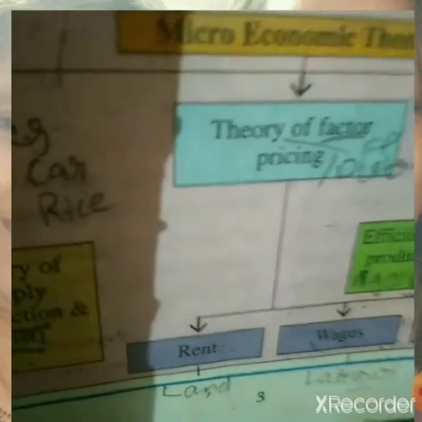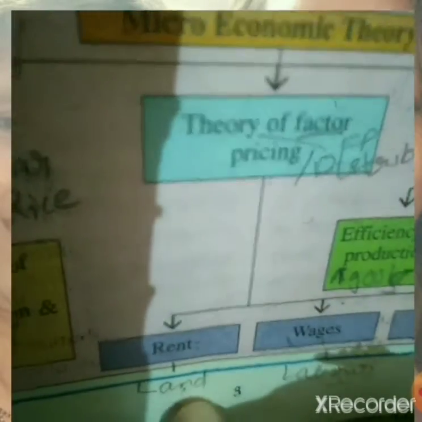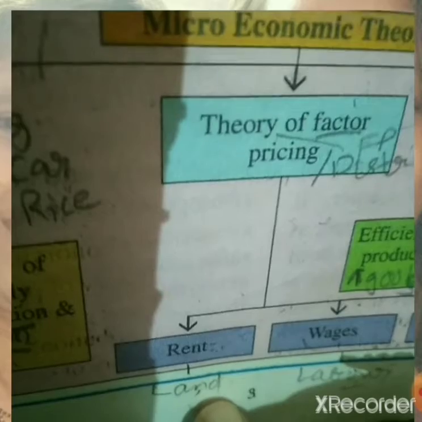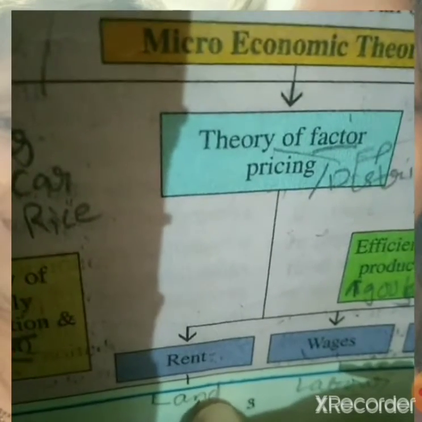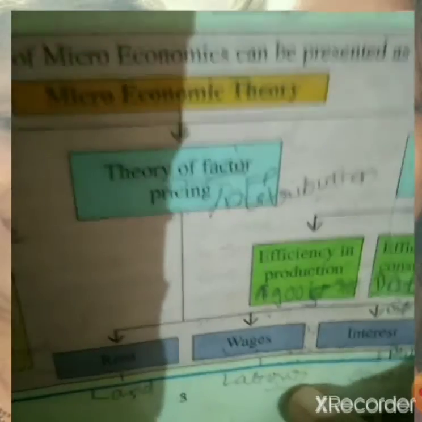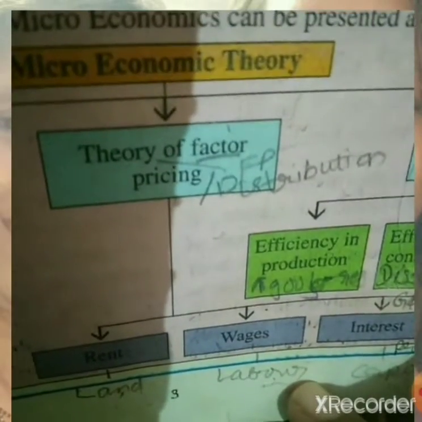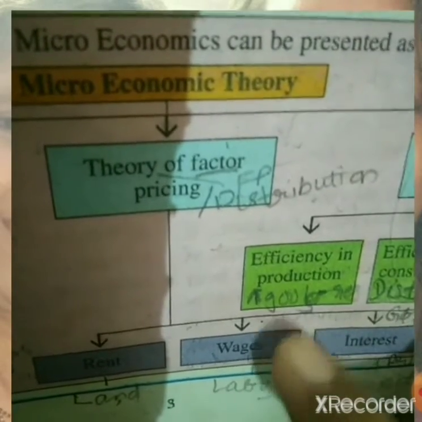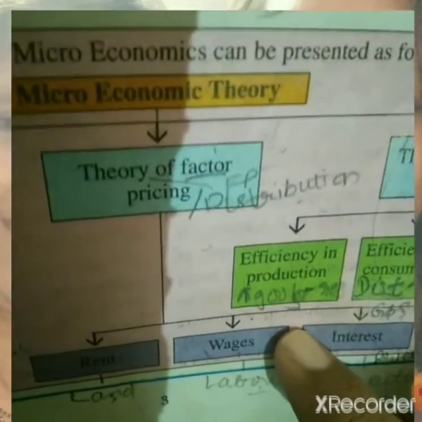So first category, that is rent. Land is a factor of production. If we give land to somebody for agriculture or any other purpose like building a factory, what will we get in return? We will get rent in return for providing land to them. Second, if a person has a factory, he appoints labor, so what will he give in return for the work done by the labor? He will pay them wages. So the price of wages is fixed under theory of factor pricing.